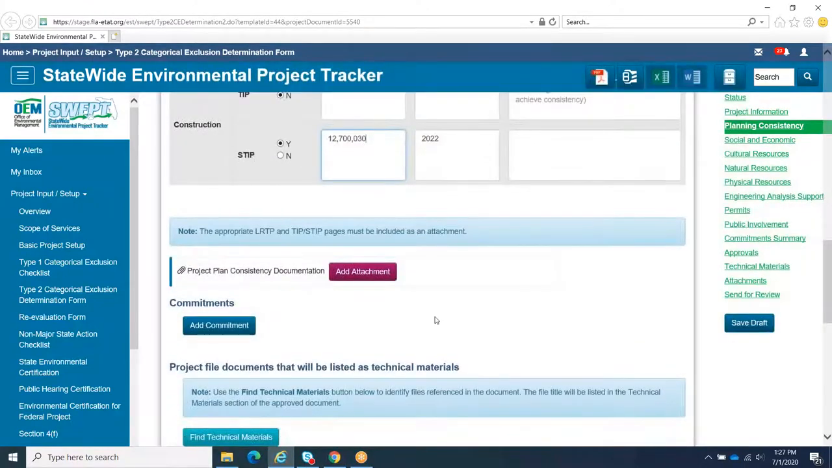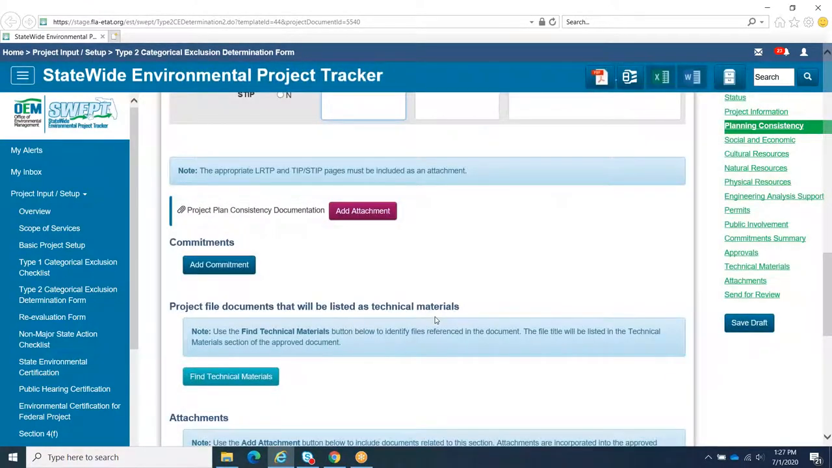For more information on planning consistency, please see the PD&E Manual Part 1, Chapter 4, and the FDOT's webpage for metropolitan planning support.